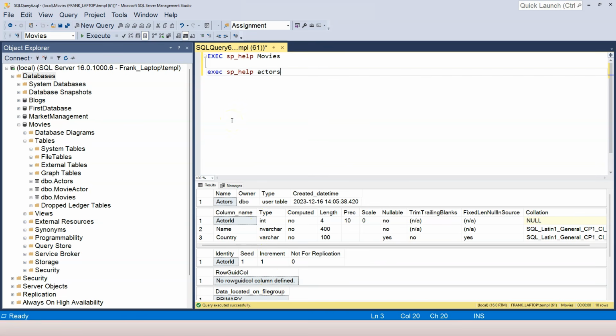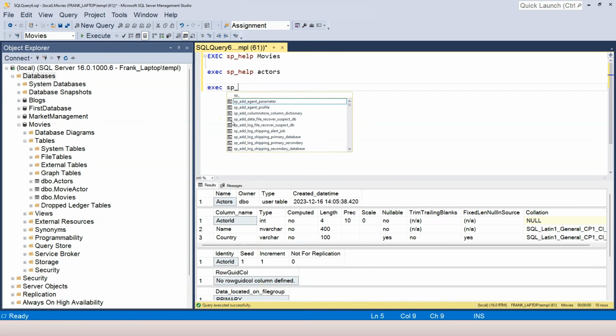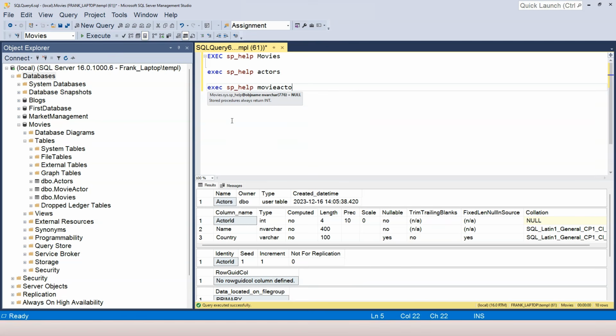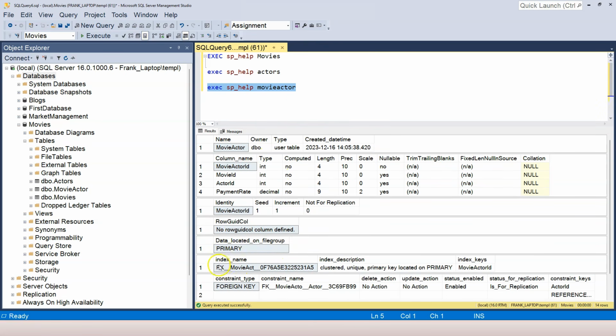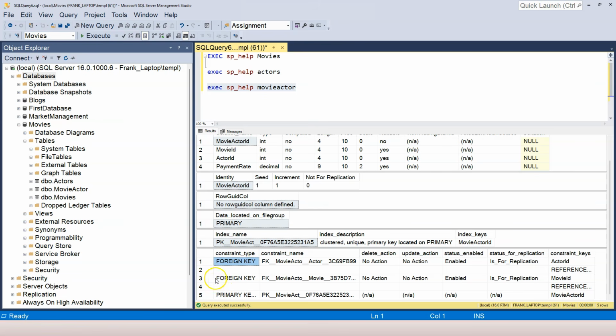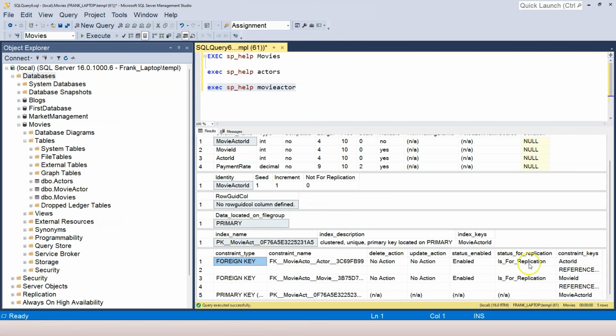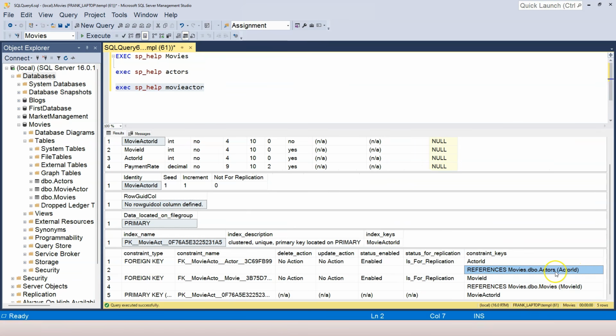Now I want to examine the relationship. So sp_help movie actor. Now we can see all of the information about this relational table, and we can see the foreign keys and primary keys, right? So we're referring to the actor ID in the actors table. Here we're referring to the movie ID in the movies table. So all the information is described right here with the help stored procedure.